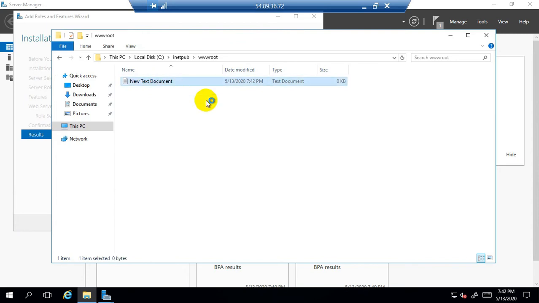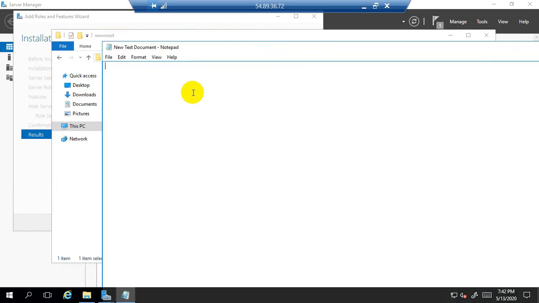We will open the notepad and we will create a website or the web page for the testing purpose. This time I will mention here the text, this is my web server 2, or this is my server 2.